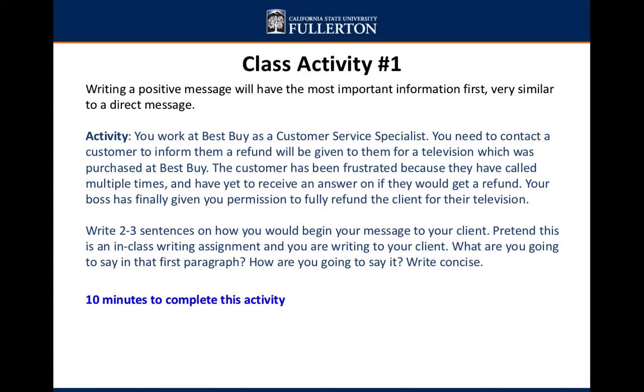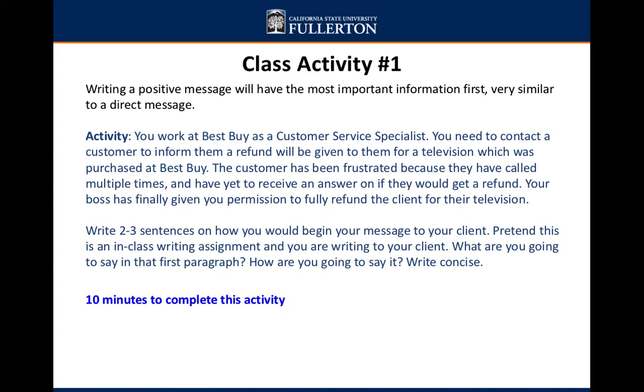So I want you to write 2 to 3 sentences on how you would begin your message to your client. So pretend this is an in-class writing assignment and you are writing to your client. What are you going to say in that first paragraph? For those first 2 to 3 sentences, it can even be 4 if you would like, how are you going to say it? Make sure to write concisely. You always want to write in a concise manner, just like we've been talking about for business writing. Keep it short, simple, to the point, and make sure you get your idea across. So how are you going to open up with this good news and be direct about it?